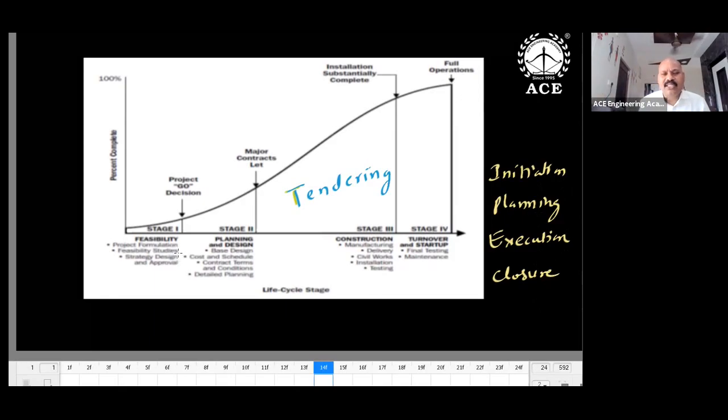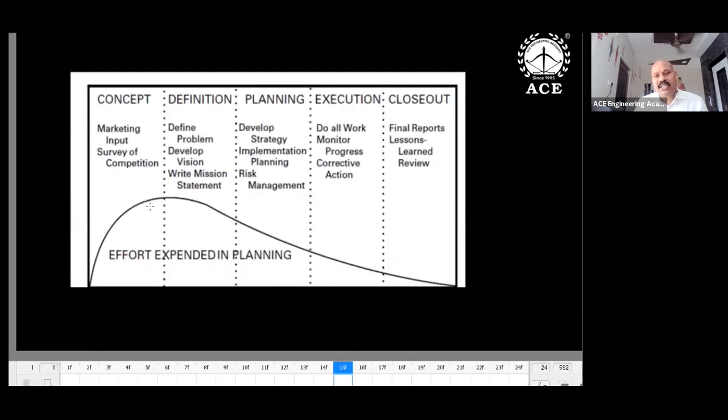The same: feasibility in the initiation stage, planning and design. In the execution, tendering and contract, because the project is to be executed. The project is executed only by the contractor. That's why tendering, either the tendering phase or the construction phase. And finally closure. And how the level of effort is changing. The more effort you may require is in the execution stage. But in this particular case, maybe this slide you can skip, not necessary.